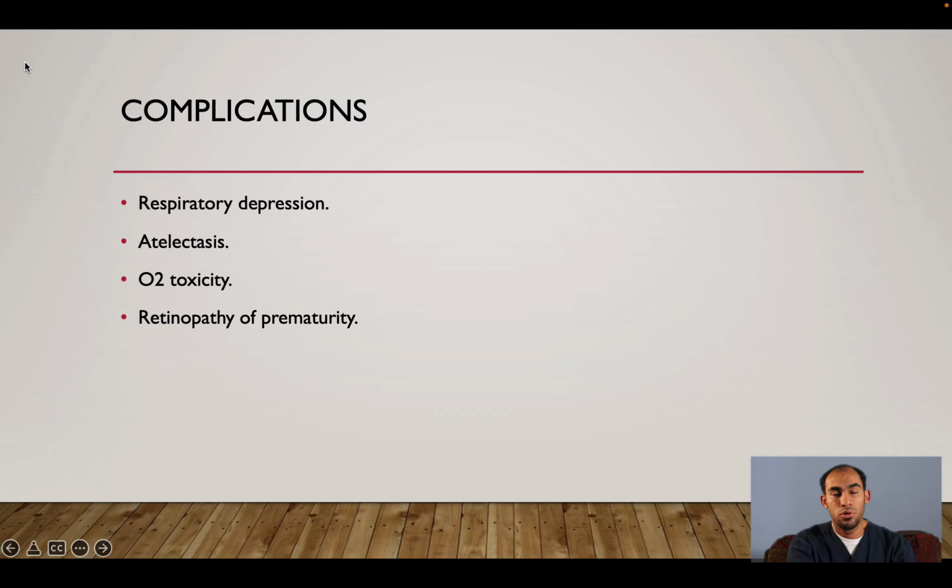So now we will go to the complication of oxygen. This complication happened usually when you use oxygen in high concentration. So the first complication here, we have respiratory depression. For example, if you have a COPD patient and you give him high oxygen, this will cause respiratory depression. The other complication we have is atelectasis.